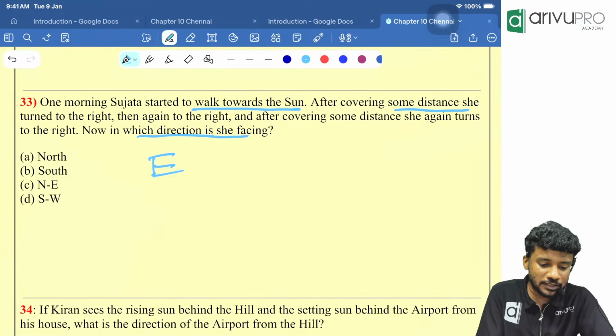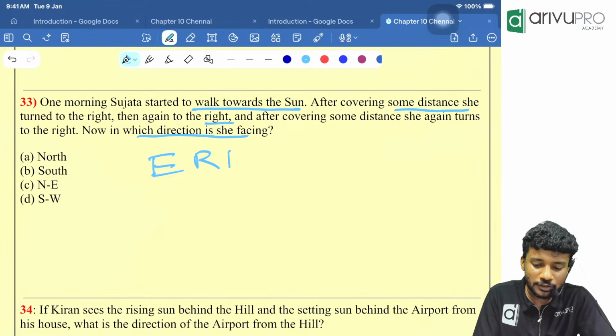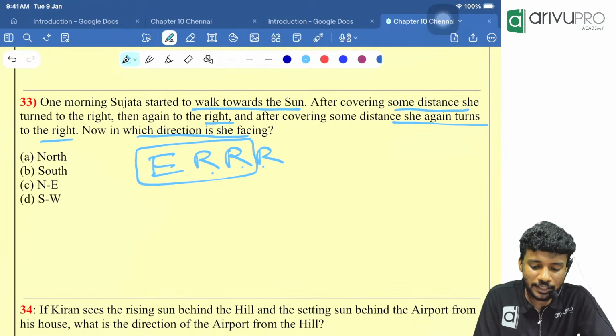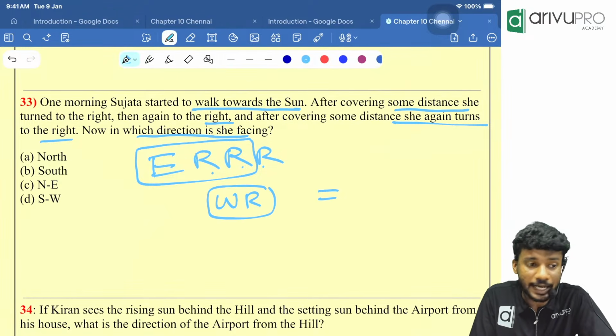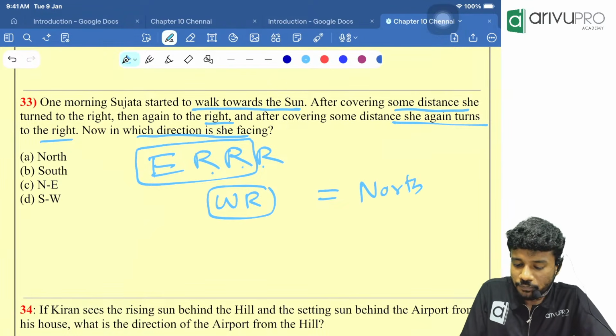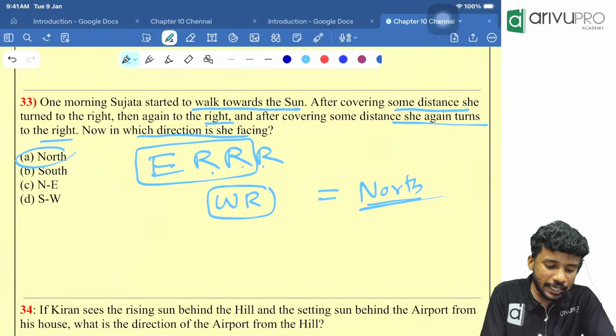After covering some distance, she turned to the right. Then again after some distance, she turned to the right. East, right, right, right. East, right, right will become west. Then west, right is becoming what, people? Right of west is what? Done. Direct question, direct answer.